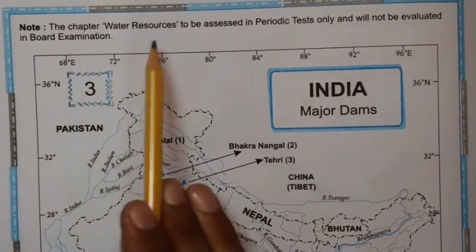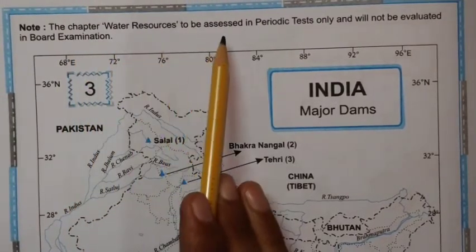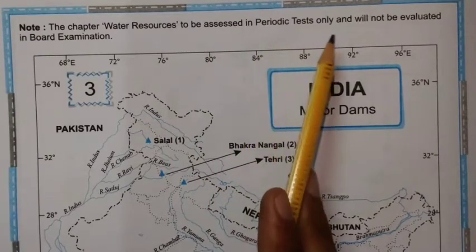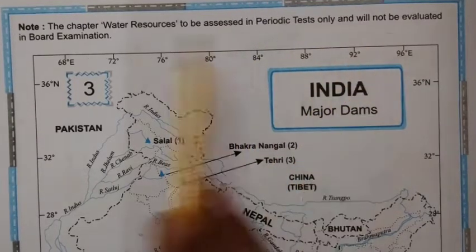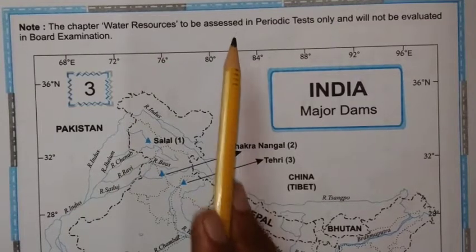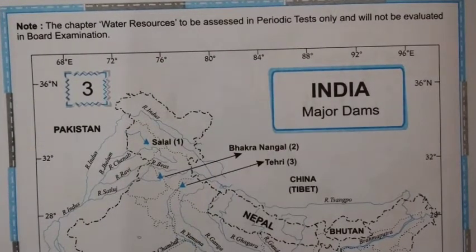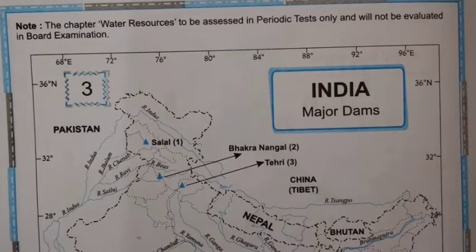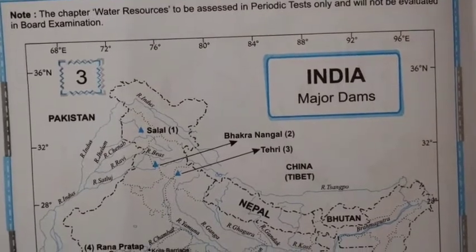Actually, this chapter, water resources, is to be assessed in the periodic test only and will not be evaluated in the board examination. But the map work of this chapter, the 8 important points, the 8 mega dams of India, will be asked in your board examination.